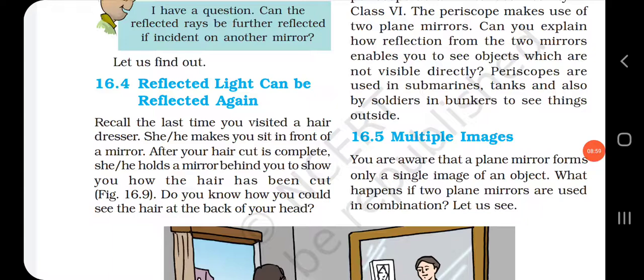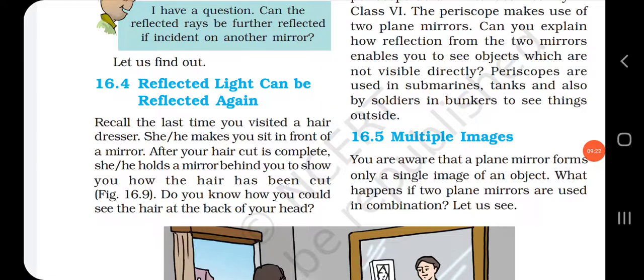Do you know what a periscope is? Periscopes are used in submarines, tanks, and also by soldiers in bunkers to see things outside. So, in a periscope, two plane mirrors are used.